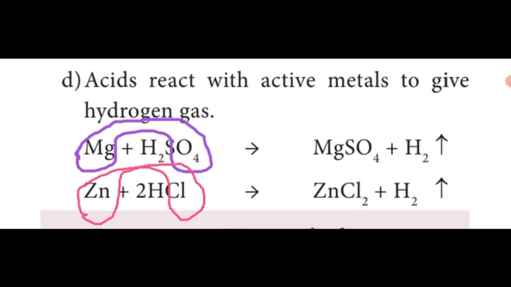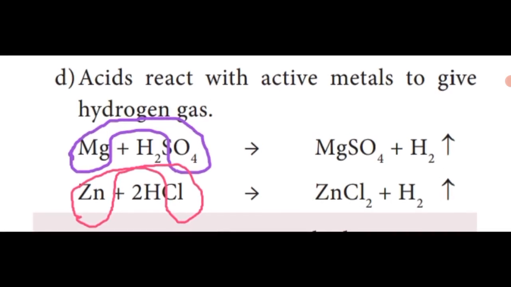The first acid is sulfuric acid, formula H2SO4. The magnesium reacts with SO4 to form MgSO4. The remaining is H2. This is what gas? Hydrogen gas. So acid reacts with active metal to give hydrogen gas.